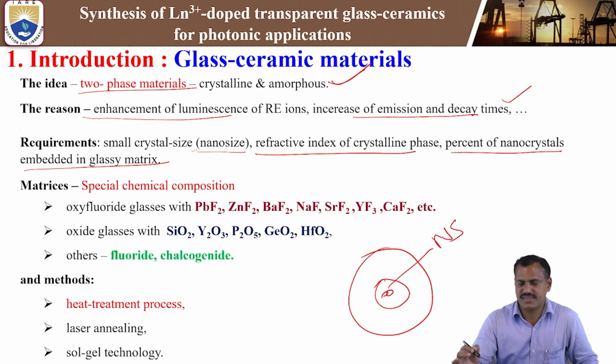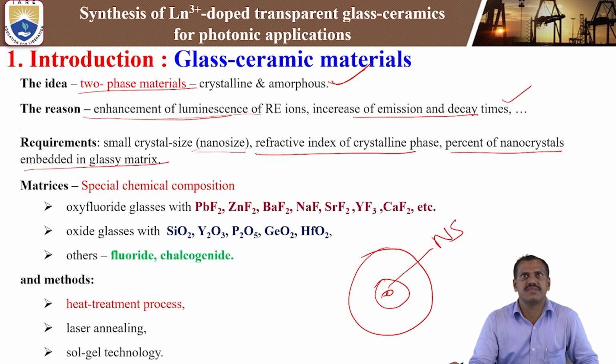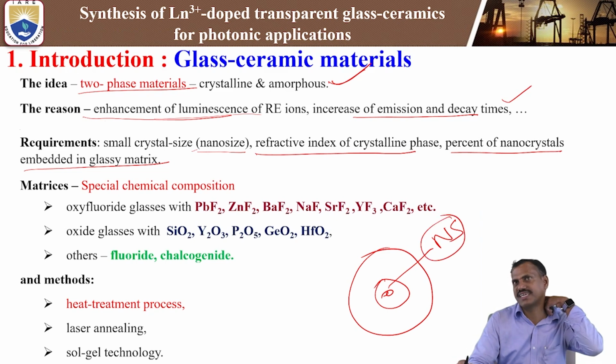That is nanocrystals. Based on nanocrystals only, the enhancement of the luminescence property will take place. Automatically, emission intensity and lifetime decay will increase from lower to higher. That means compared to parent glass, in glass ceramics the enhancement will take place, since whenever the nanocrystal is formed inside the glassy material, luminescence enhancement automatically takes place.